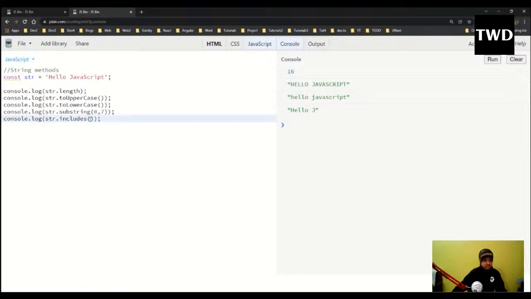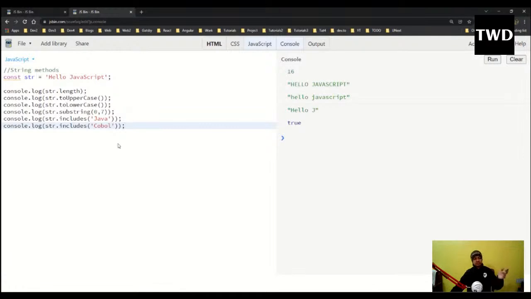Okay, then includes Java. So what does this includes do? This includes actually searches if the Java is there or not in this string, and it is there, so it is giving me true. So these are some of the string methods. You don't need to learn by heart anything about this, because you are going to get it from the internet whenever you want to use some string method. But this substring is very important, so you should know, okay, there is a string method to change everything to uppercase, there is a string method to change everything to lowercase, there is a string method to get the substring, get the length, there is a string method to check whether Java is there, COBOL is there. So if I run this with COBOL, it will give me false. But all the string methods are there.